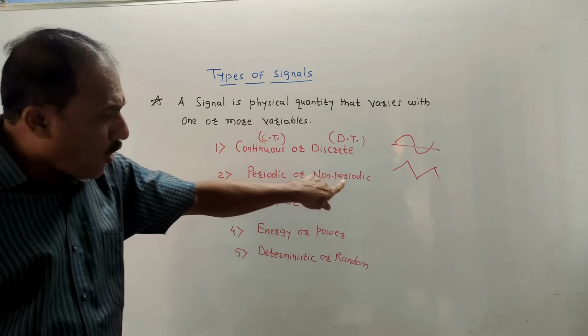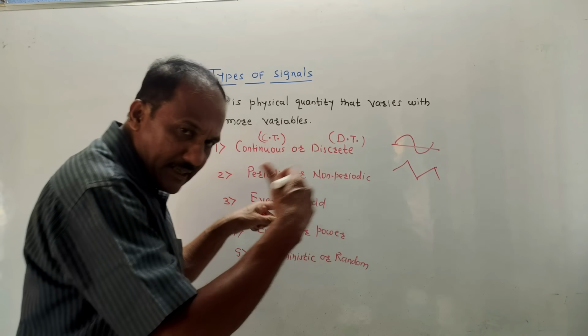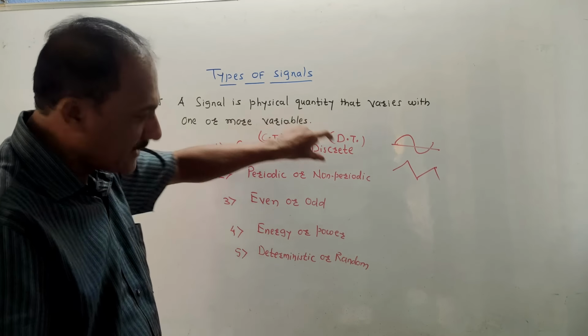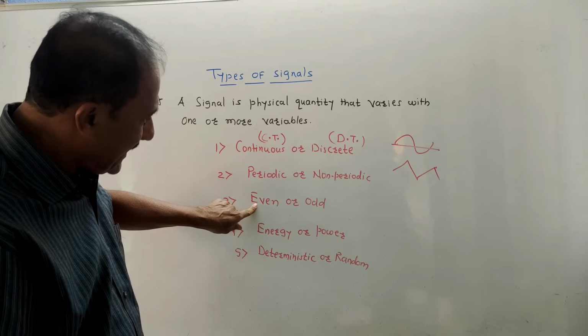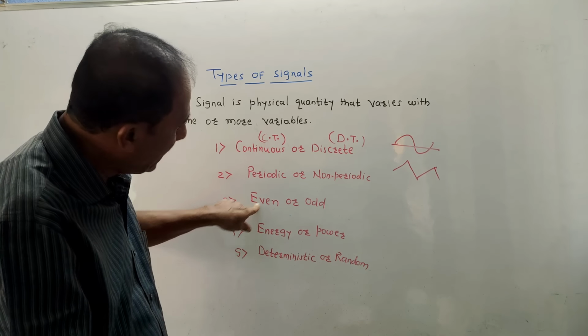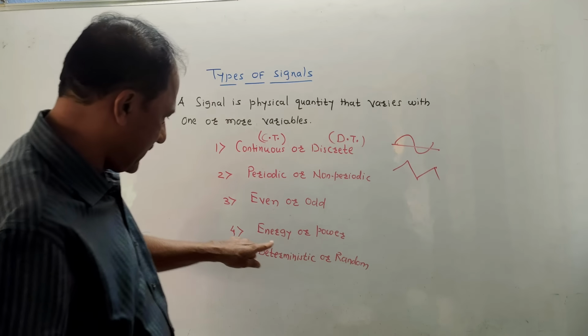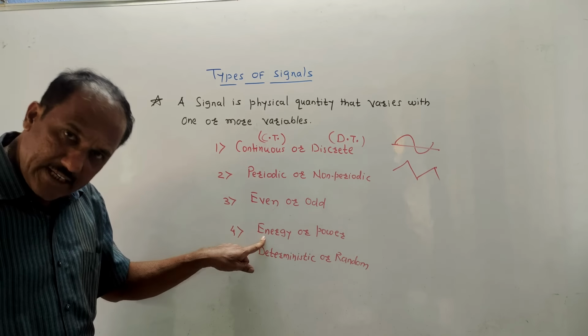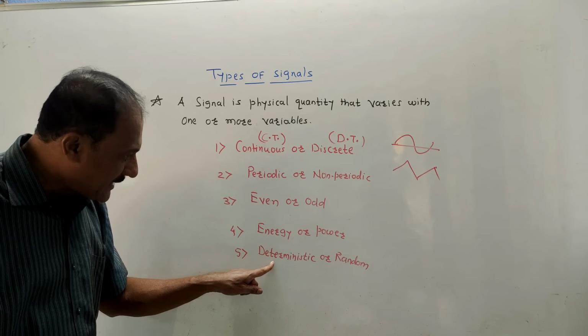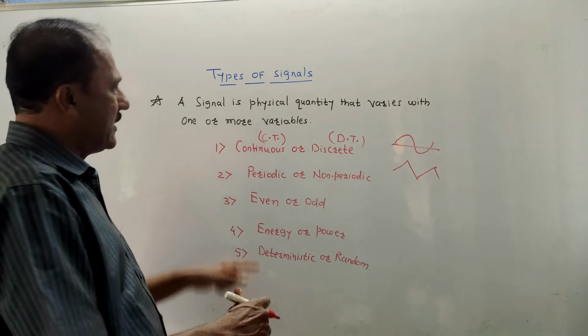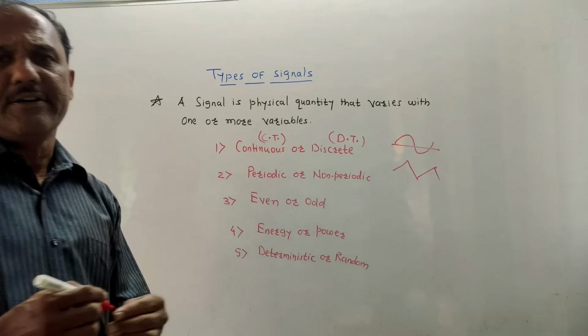Next is periodic or non-periodic signal. If signal is repeating, it is periodic, otherwise it is non-periodic. Next is even, also called symmetric, or odd, also known as antisymmetric or asymmetric signal. Fourth is energy or power signal, and last type is deterministic or random signal. We'll discuss each type in detail.